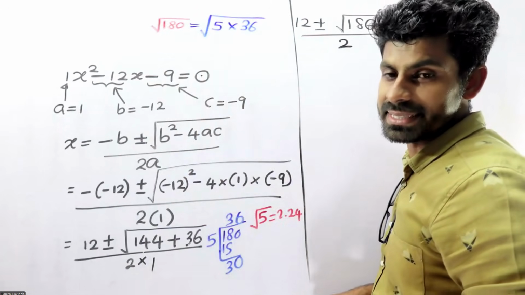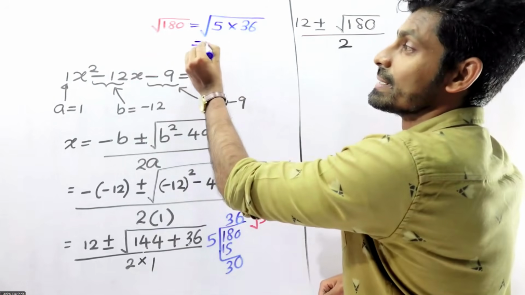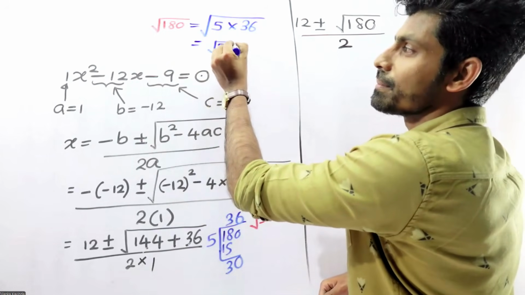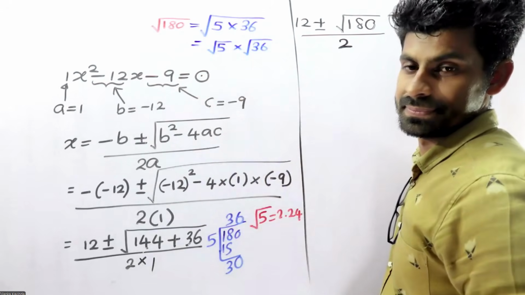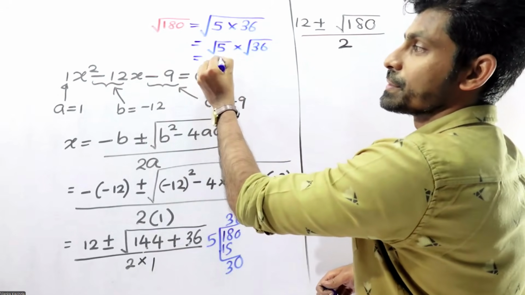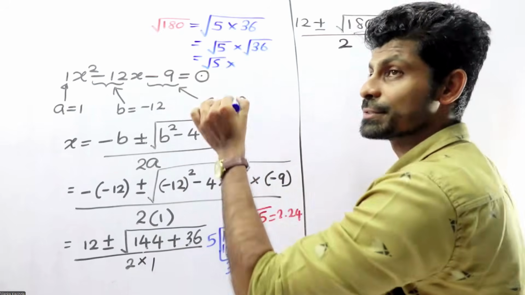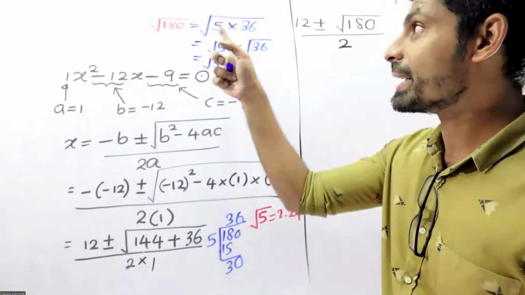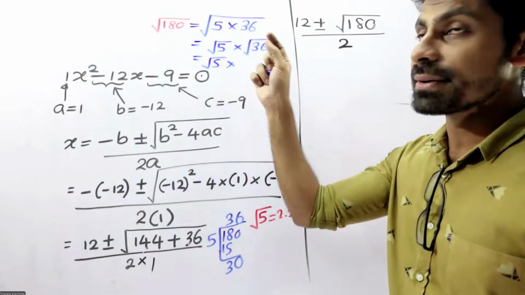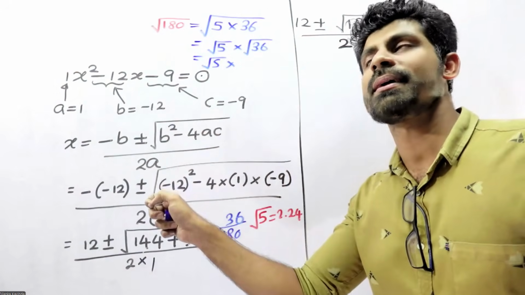So the square root of 180 is the square root of 5 multiplied by the square root of 36. Why are we taking 5 into something? Because 180 can be written as 5 multiplied by something.